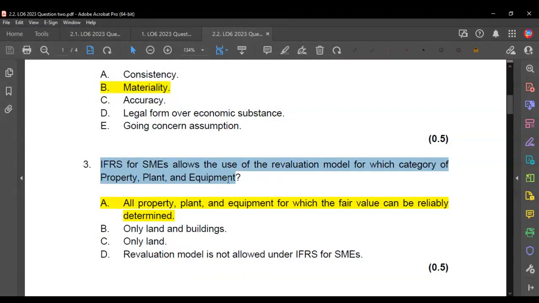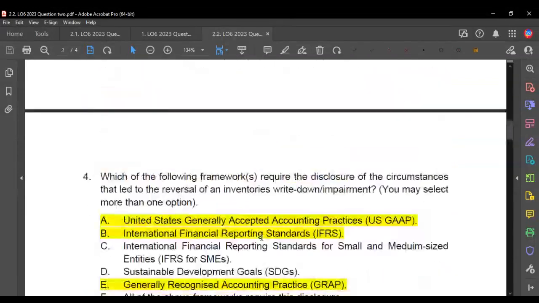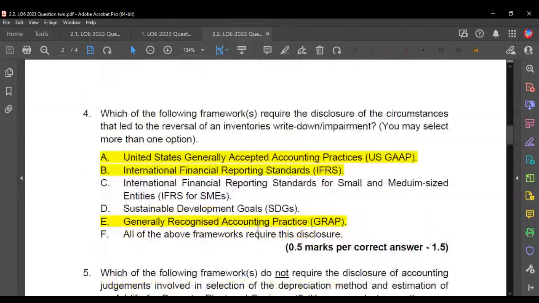In IFRS for SMEs, which asset can we use the revaluation model for? The correct answer is A, which is basically any PPE for which we can get the revalued amount, right? Question 4 asks us about which of the frameworks require us to disclose write-down. And so we know that SDGs is not really an accounting framework talking about inventories, so that definitely can't be part of our answer.